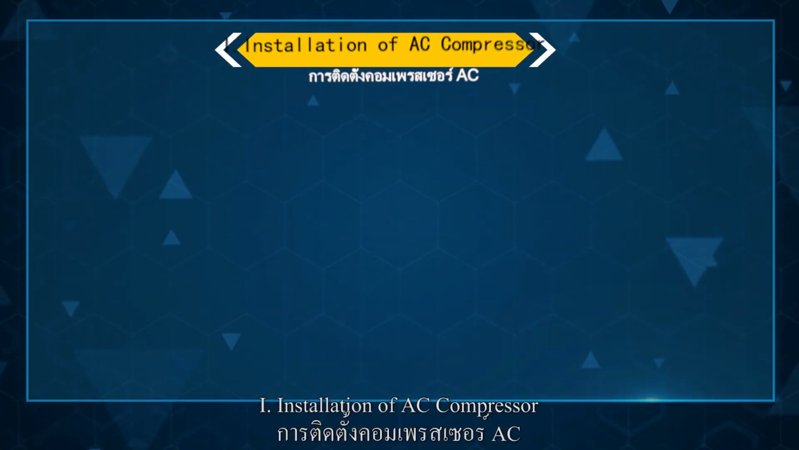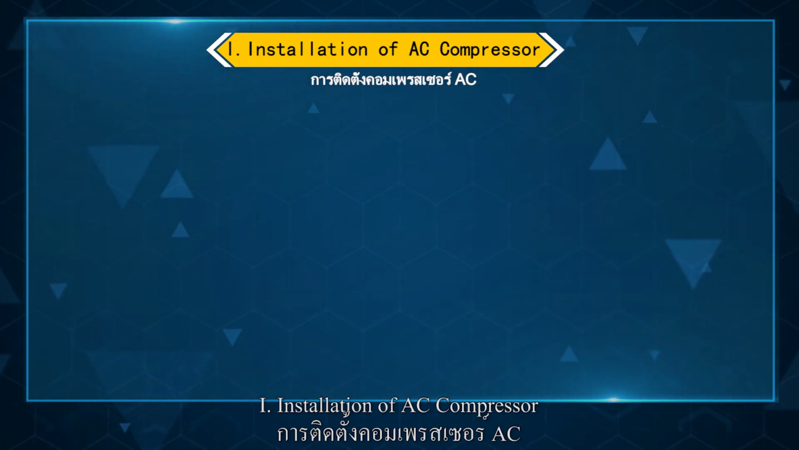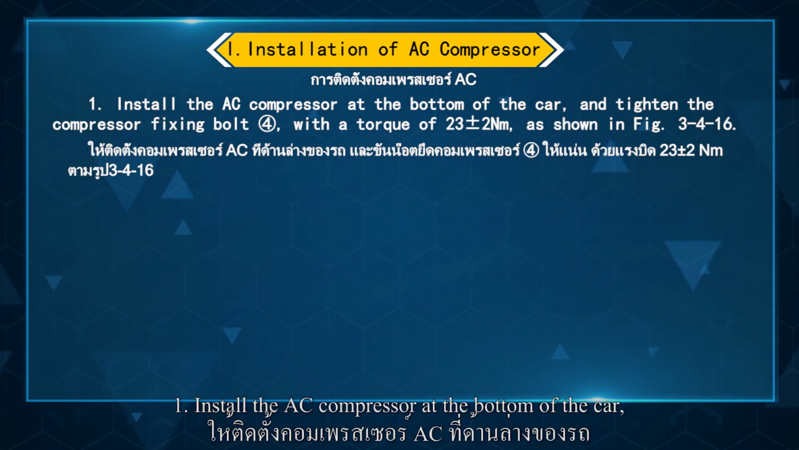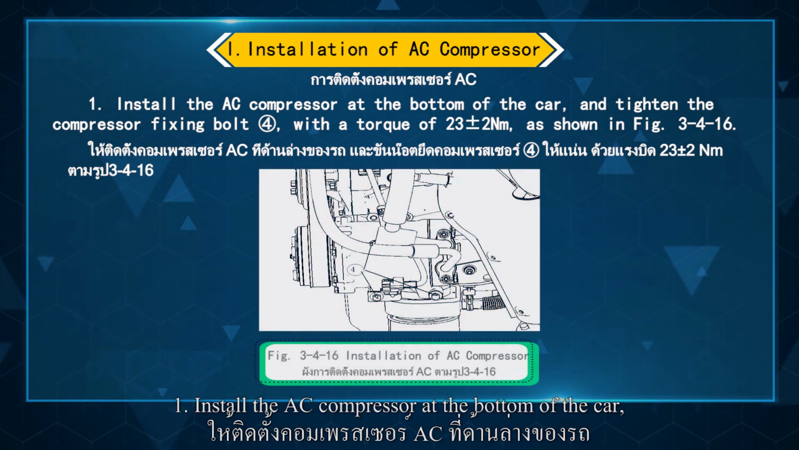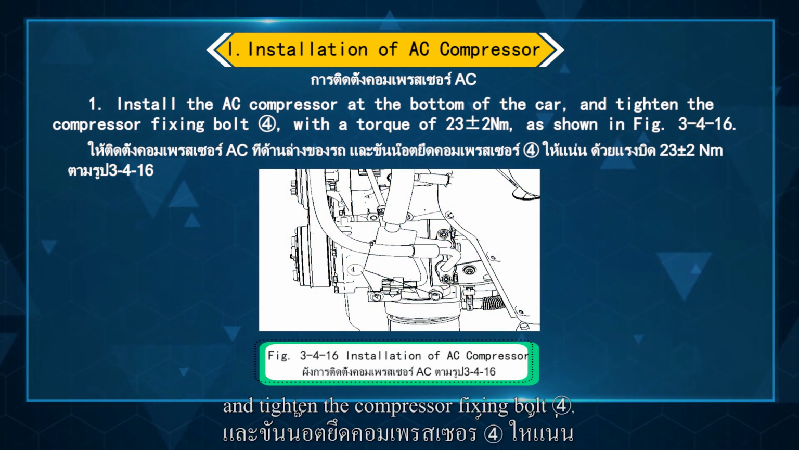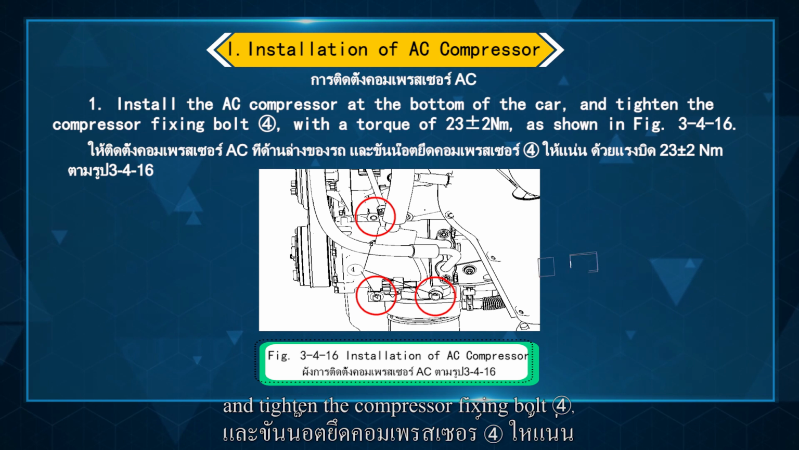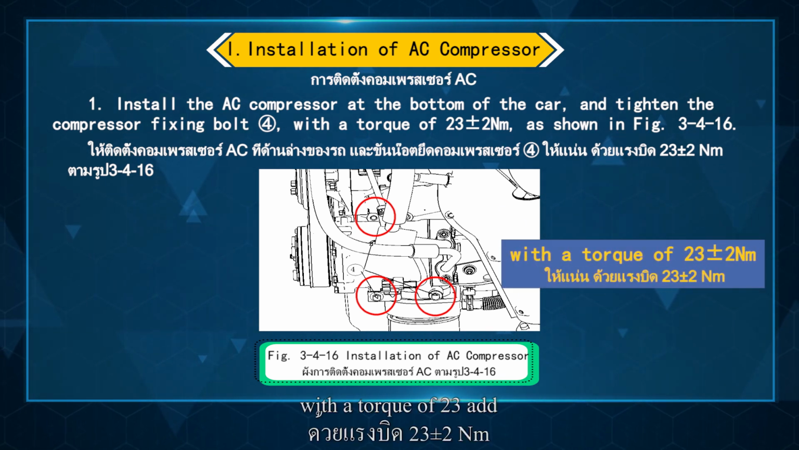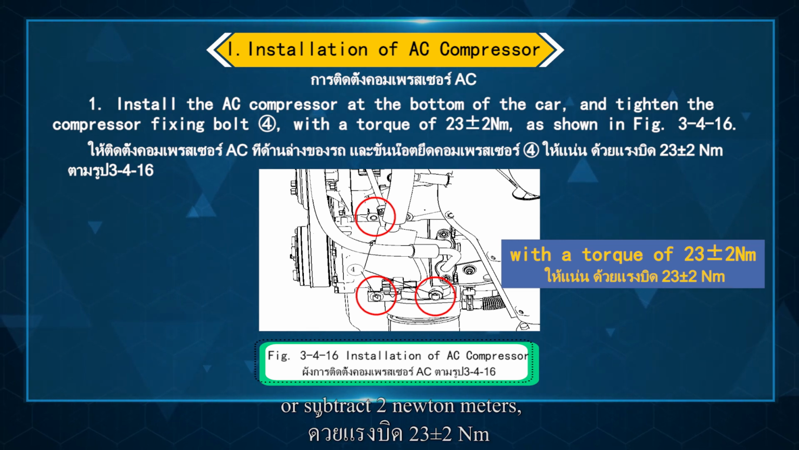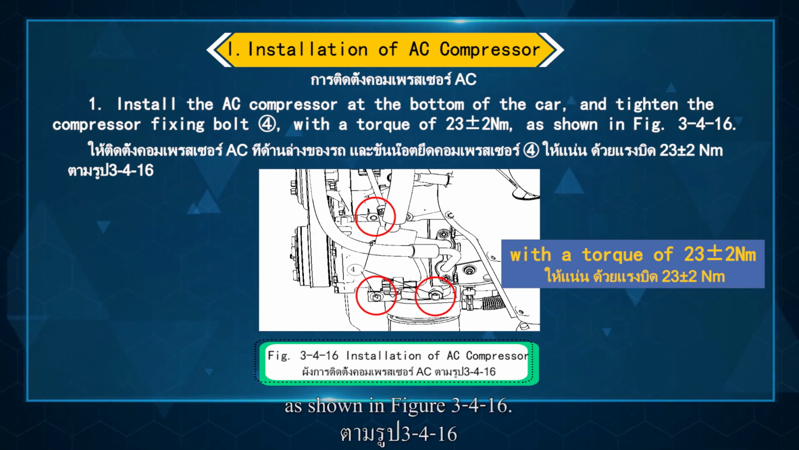1. Installation of AC compressor. 1. Install the AC compressor at the bottom of the car and tighten the compressor fixing bolt circle 4 with a torque of 23.8 ± 2 Nm, as shown in figure